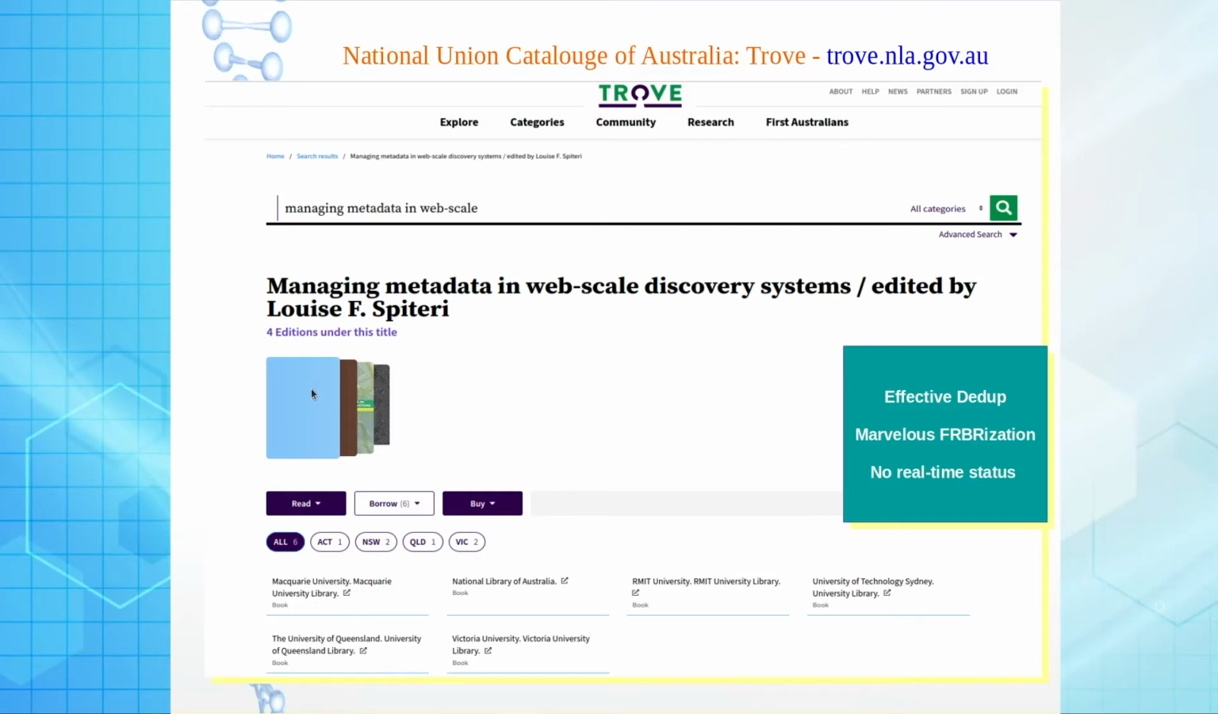The FRBRization is marvelous. This particular document has got 4 editions, and all four editions are grouped together under the work of managing metadata in WebScale discovery systems. So deduplication is effective, FRBRization is quite marvelous, but no real-time status.